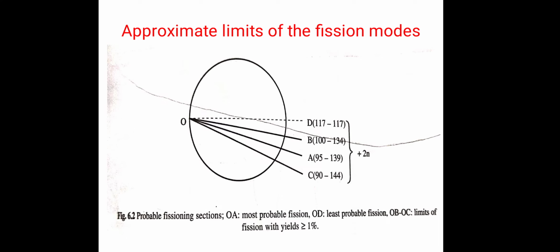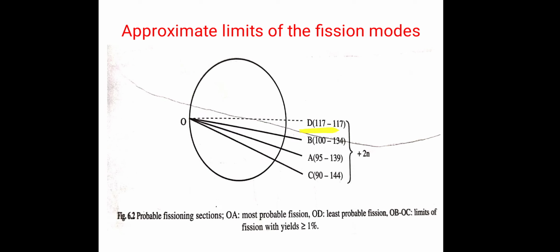Okay, now the next point is the approximate limits of the fission modes. Suppose we consider fission of a uranium nucleus in which 2 neutrons are emitted along with the fission fragments. In this circle, see that line OD divides the circle into 2 equal parts.